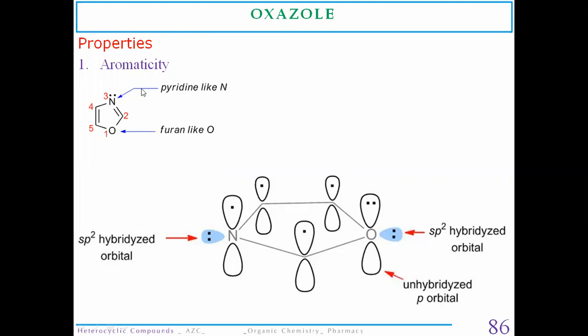So this is an oxazole compound. It also comes under 1,3-azole derivatives, but one of the nitrogen atoms is substituted with an oxygen. So this is a molecular dimensional structure of the oxazole molecule. All the p orbitals of the carbon atoms are perpendicular to the plane of the ring. The nitrogen atom's lone pair of electrons is also sp2 hybridized.